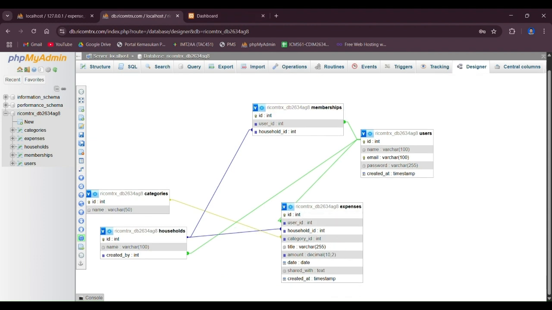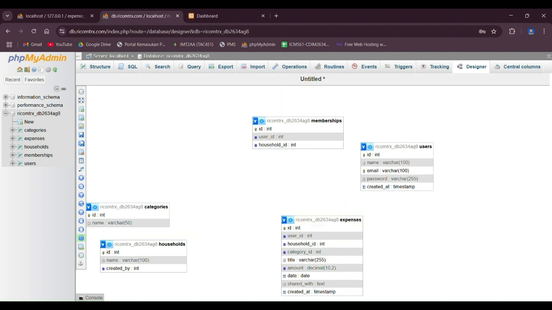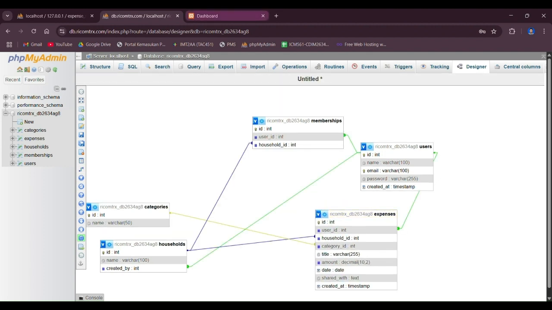And as you can see here are the expenses as shown earlier. The ID, user ID, household ID, category ID, title, amount, date, shared with, and created at, which are all either unique or reference the specific data that is being referenced.